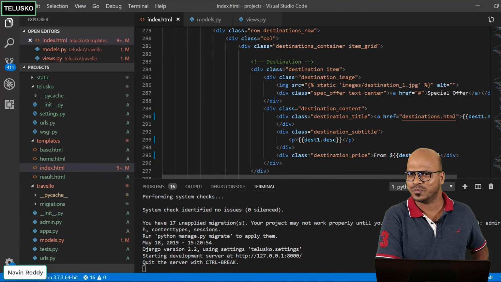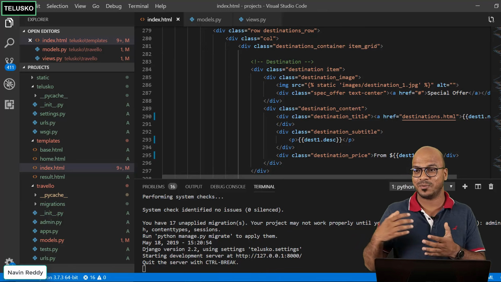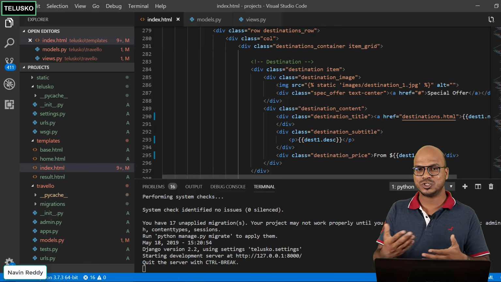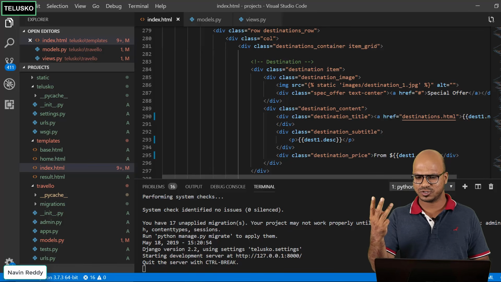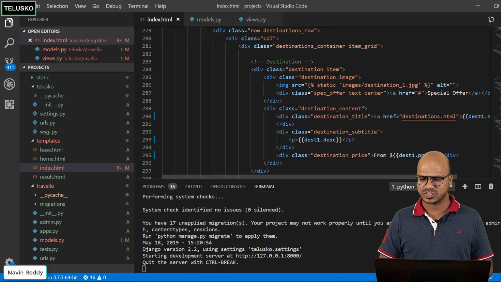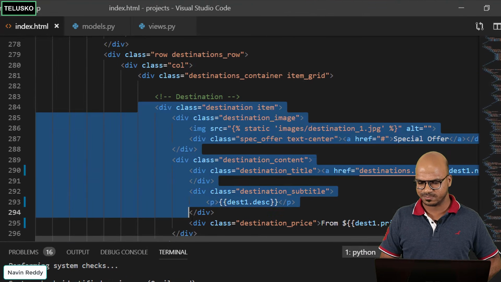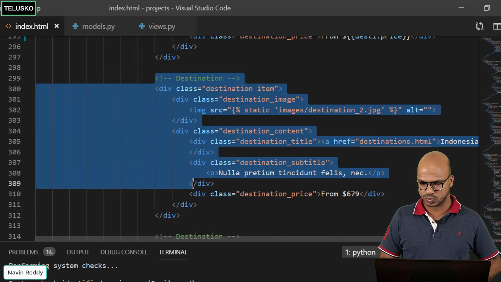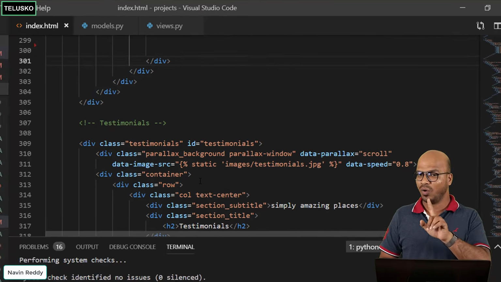What if you can use a loop? Because in a loop, you don't have to worry about the number of destinations. Depending upon how much data you're passing from the database, you can show them. We are passing three data, so it should run three times and show three data, right? But how can you use a loop here? We will use the loop on this particular one, so we will repeat the same stuff. We don't need the next two, so we don't need dest2 and dest3 to come up. Let's remove that, so we only have one now.